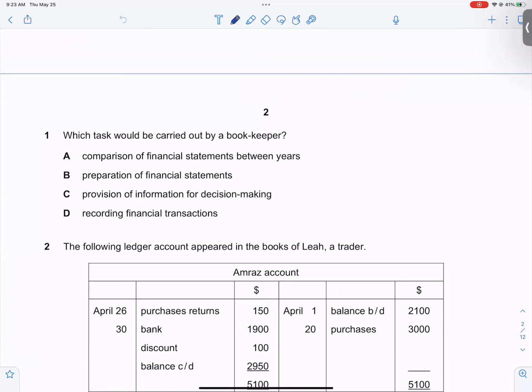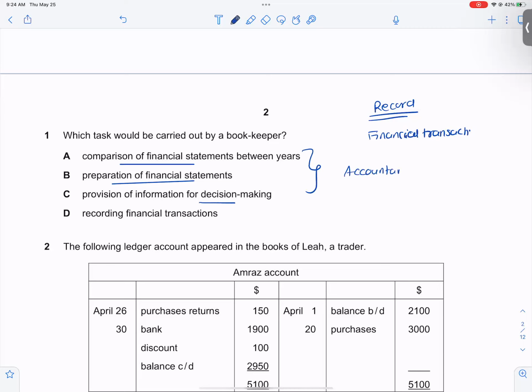So, recording the financial transactions in the book is done by a bookkeeper. Comparing the financial statements, preparing the financial statements, and decision making, this all is done by the accountant. So the bookkeeper only does the recording part.